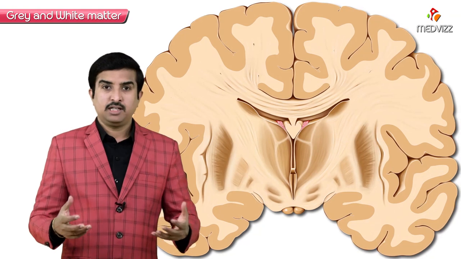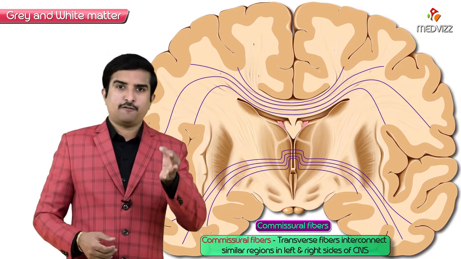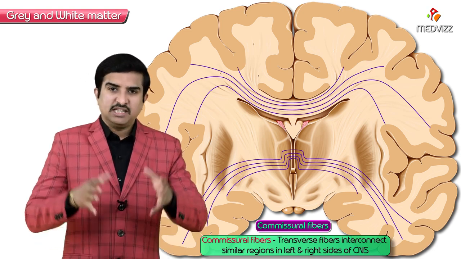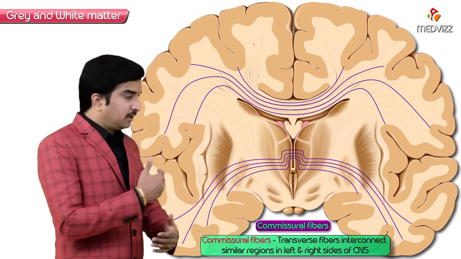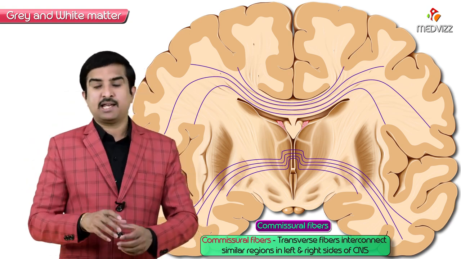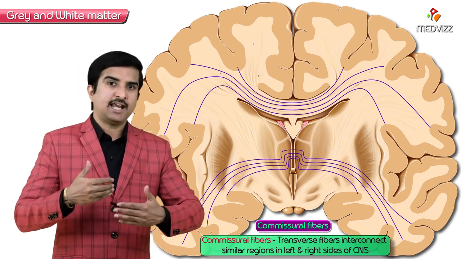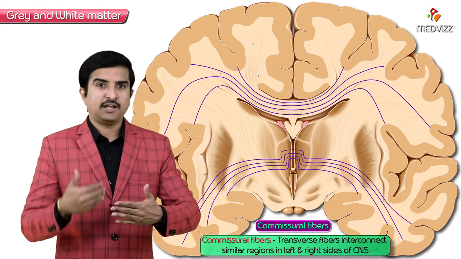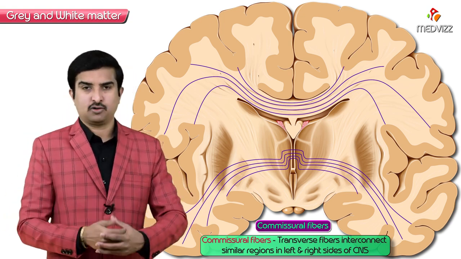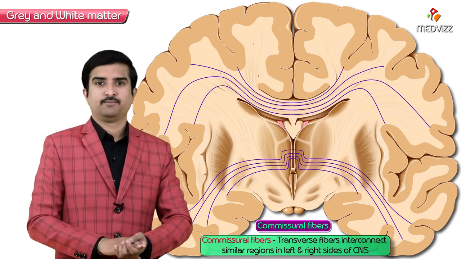And next, the commissural fibers. Remember that commissural fibers are the transverse fibers. These fibers interconnect the similar regions in the left as well as right side of the central nervous system, or we can say left and right side of the brainstem, left and right side of the cerebral hemisphere, or cerebellum, or spinal cord. It connects the same region of both sides.